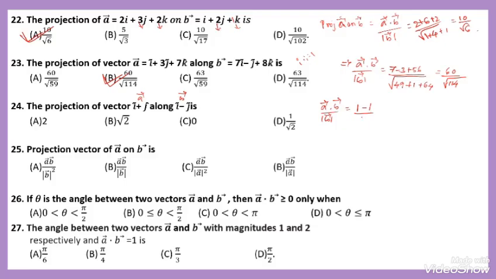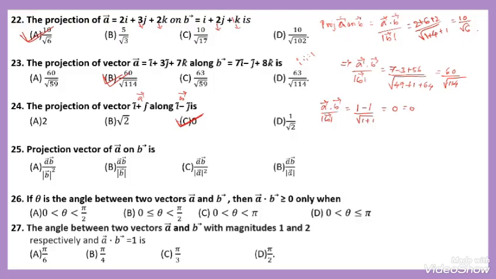The magnitude will be root of 1 plus 1, that is root 2. Here 1 minus 1 is 0, and 0 divided by anything becomes 0. Only option C is correct.